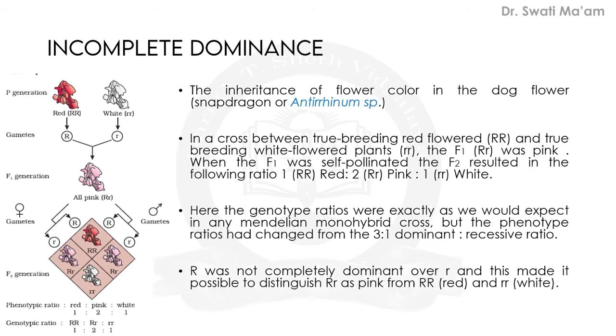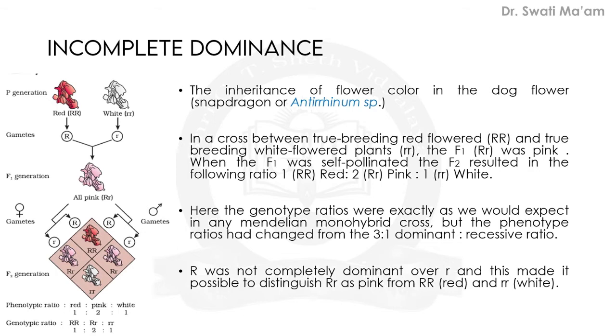One of the examples discussed here is the inheritance of flower color in the dog flower, also known as snapdragon, and the scientific name is Antirrhinum species. It is a very good example just to understand this concept, which is actually known as incomplete dominance. So dominance is not truly expressed, but it is incompletely expressed.